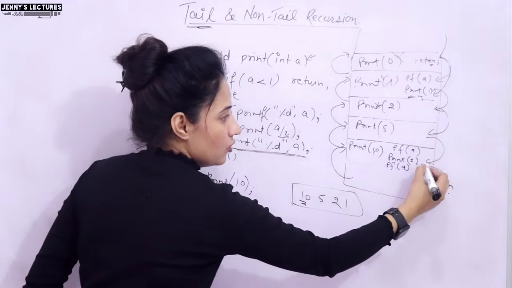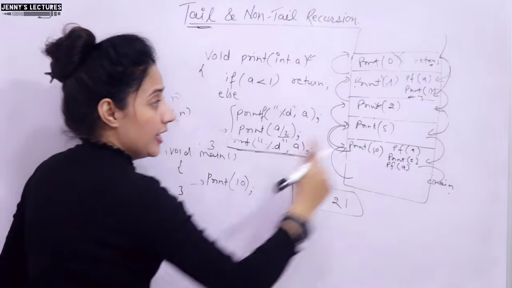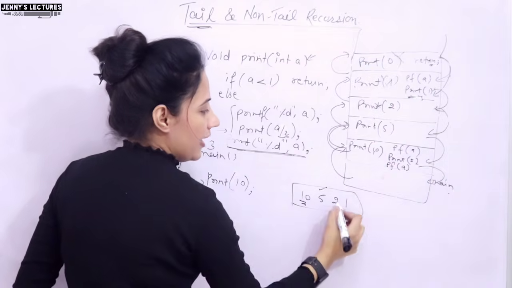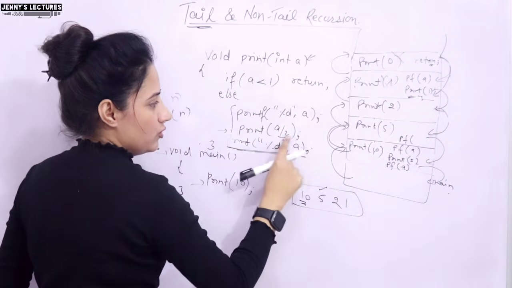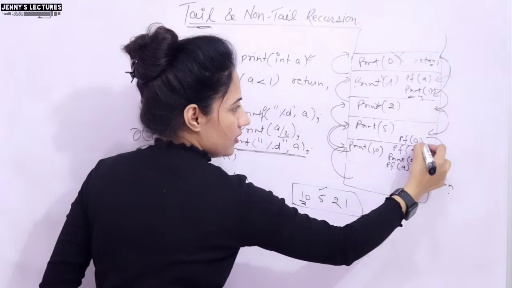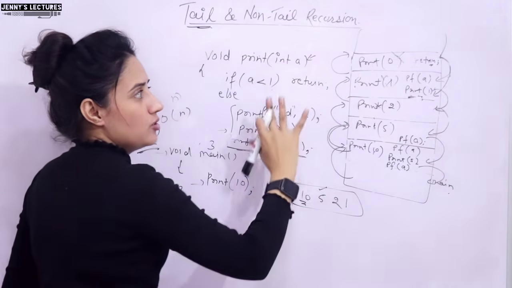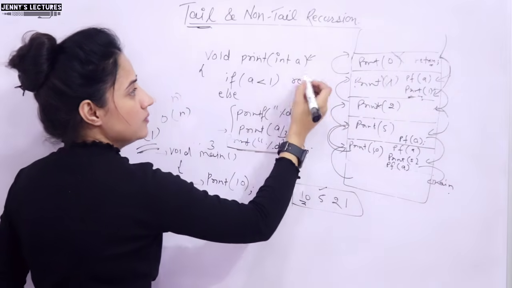So once the function is called, we will simply go here. Here also three statements. First of all print 5, then we are going to call, and one statement still left. 5 by 2 would be passed, and printf A would be again executed. The same process would be executed. After reaching 0, we are going to return.